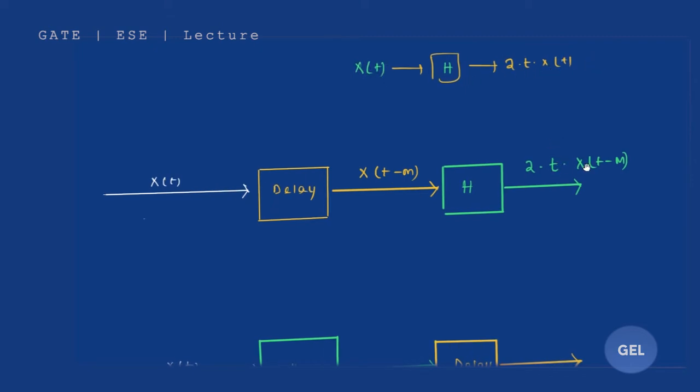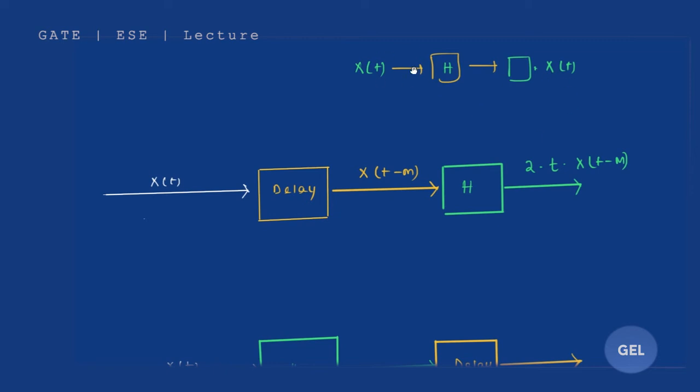Sir, why is it not t minus m into x of t minus m here? How can it be? Because it is not a delay unit. It is not depending on the variation of time. Listen carefully. You are giving x of t and getting 2t into x of t. That means you are getting some multiplication factor into x of t.